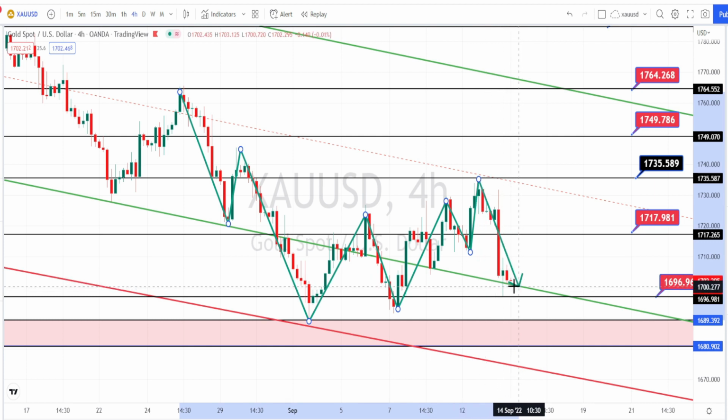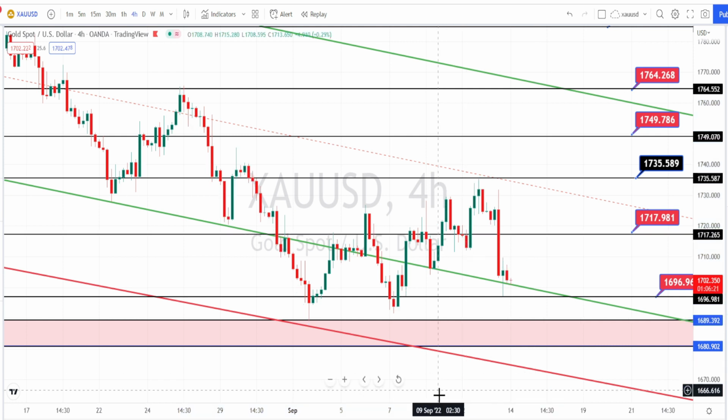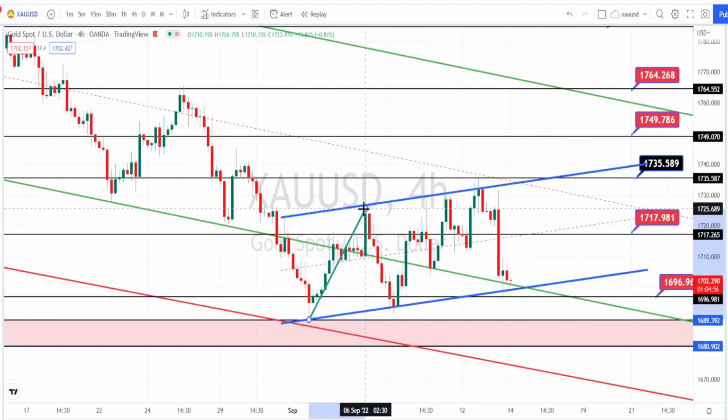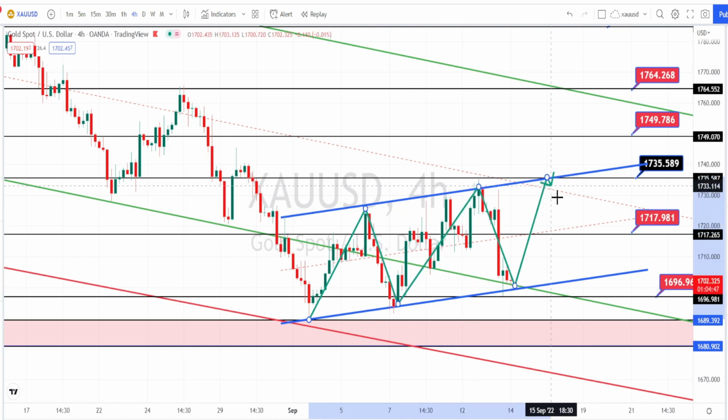and as long as the price action is trading above this support line, we can expect the price action to continue its bullish side retracement. And when we look at the overall trend of the price action, I am drawing a bullish channel pattern, and the price action is trading within this bullish channel pattern, which shows that it is still in a very nice bullish trend in 4 hours time frame.